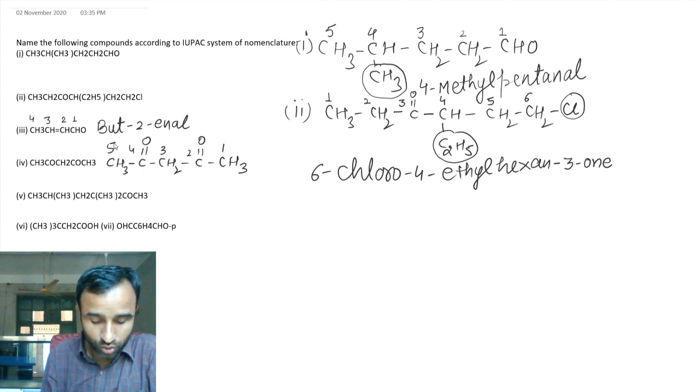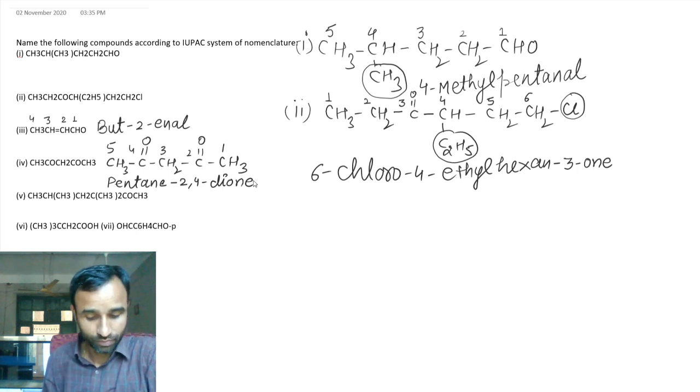There are 5 carbons, so it is pent, and single bonds between carbons, so ane is complete because there are 2 on. So dione at 2 and 4: pentane-2,4-dione. So this is for the 4th.